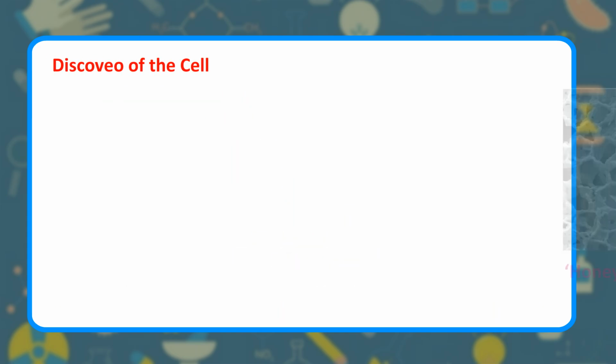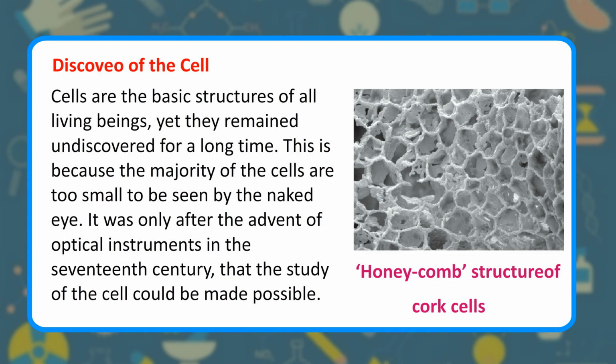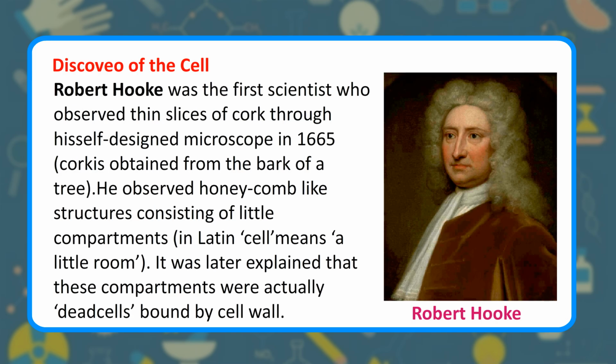Discovery of the cell. Cells are the basic structures of all living beings, yet they remained undiscovered for a long time. This is because the majority of the cells are too small to be seen by the naked eye. It was only after the advent of optical instruments in the 17th century that the study of the cell could be made possible. Robert Hooke was the first scientist who observed thin slices of cork through his self-designed microscope in 1665. Cork is obtained from the bark of a tree.